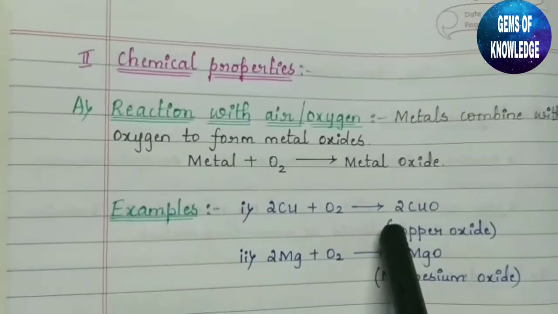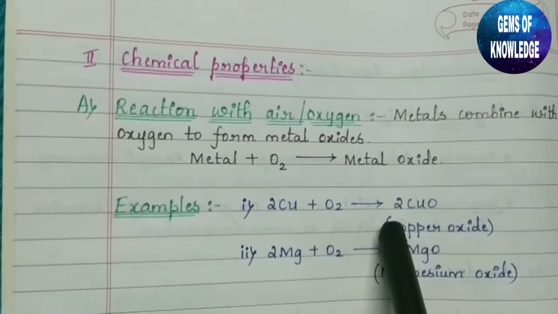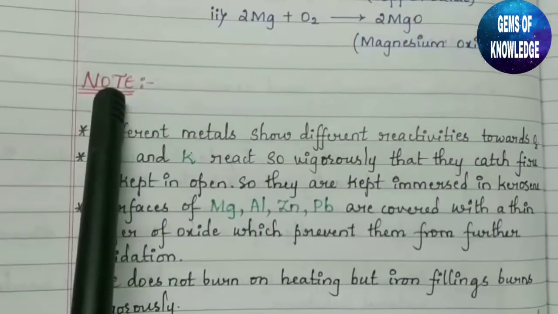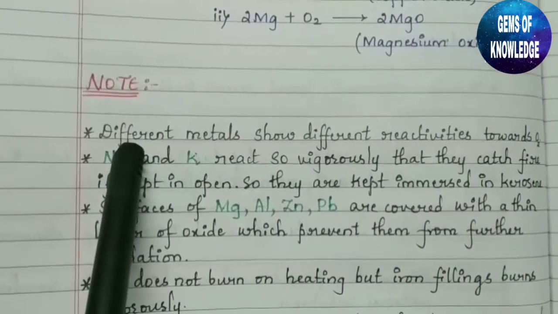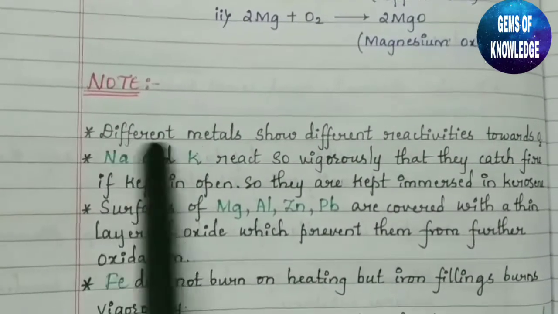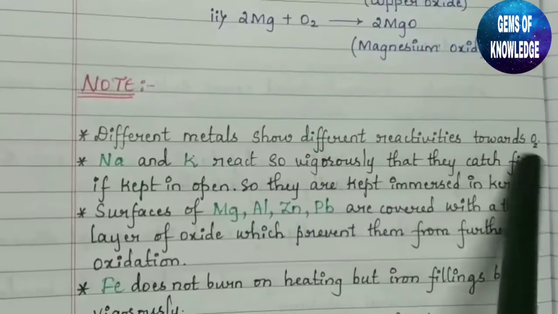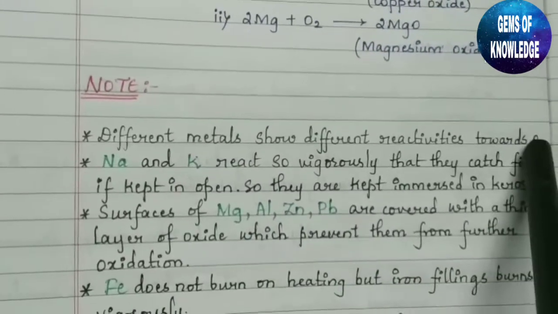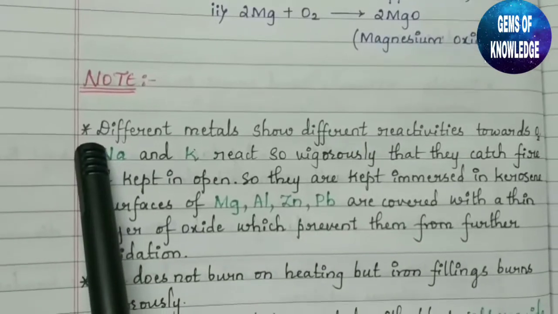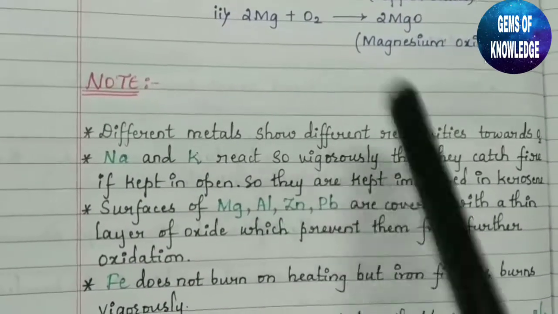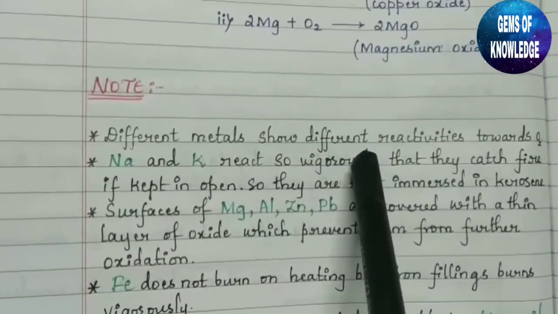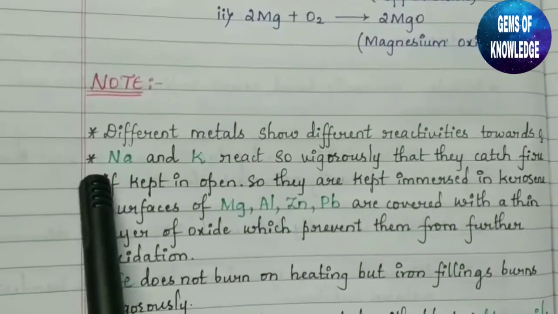Okay. But we need to know one more thing here. You can see here one note has been given. In that, the first thing written is: different metals show different reactivity towards O2. O2 is nothing but oxygen. So we need to know what different types of reactivity different metals show. So let us know it one by one.